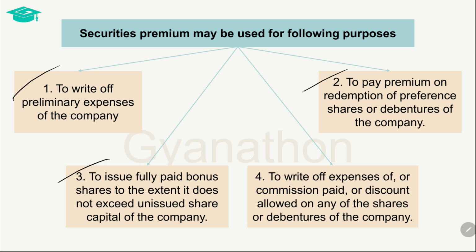The balance can also be used to issue fully paid bonus shares. Such bonus shares issued should not exceed the unissued share capital of the company, though. Further, the balance in the securities premium account is also utilized to write off any expenses or commissions paid or discounts allowed on any shares or debentures of the company.